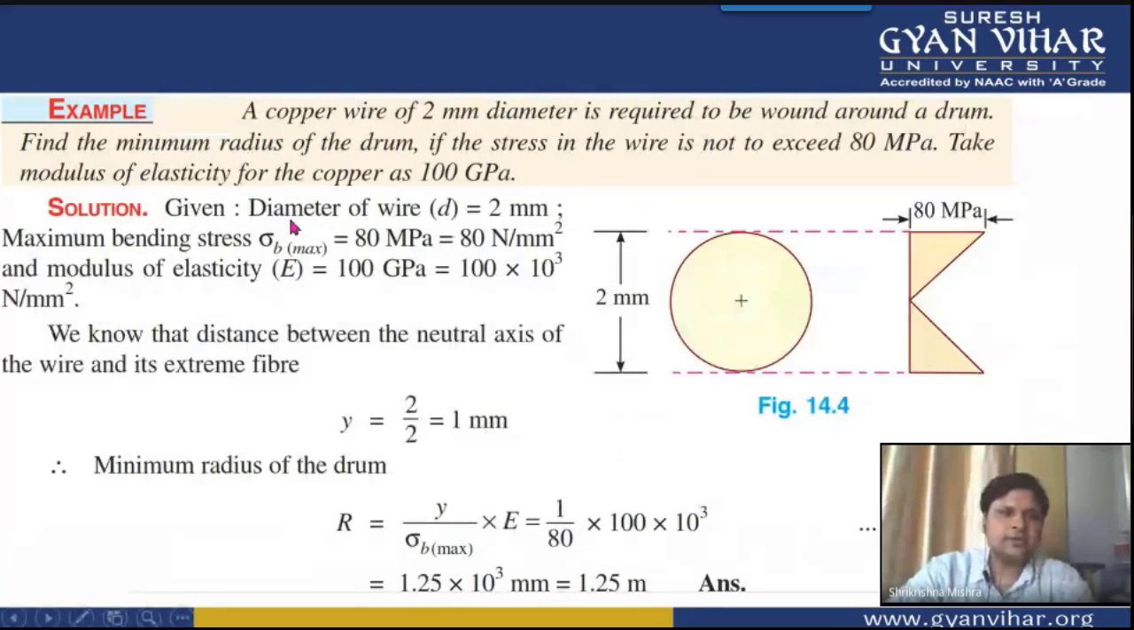Then moving further, this is the second numerical. What the numerical is saying here: a copper wire of 2 mm diameter is required to be wound around a drum. We have to find the minimum radius of the drum if the stress in the wire is not to exceed 80 megapascal. We can take the modulus of elasticity for the copper as 100 gigapascal.